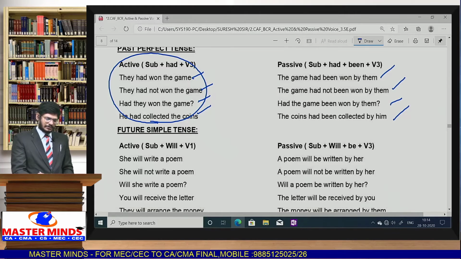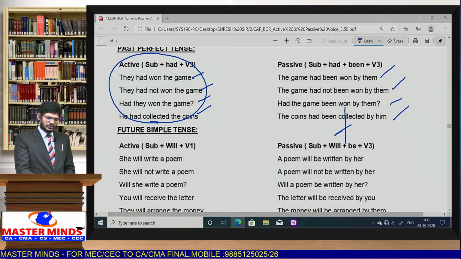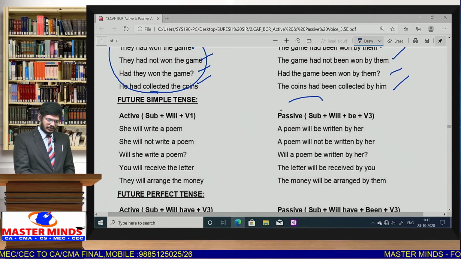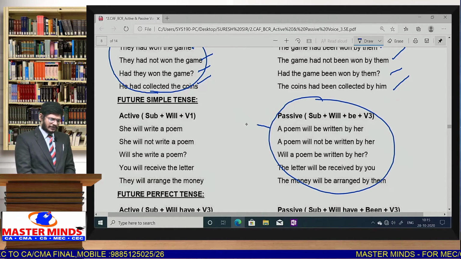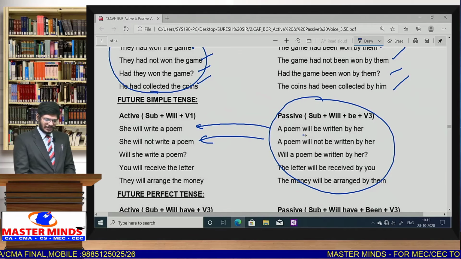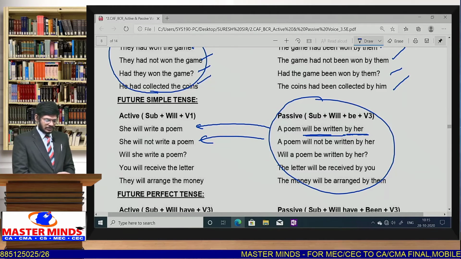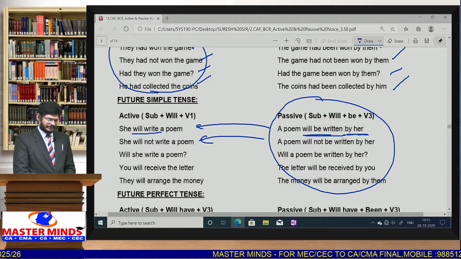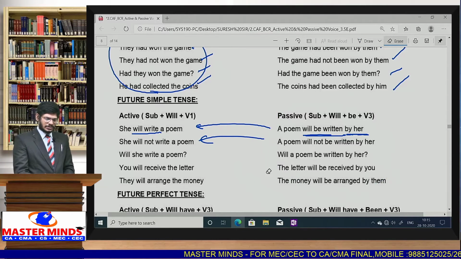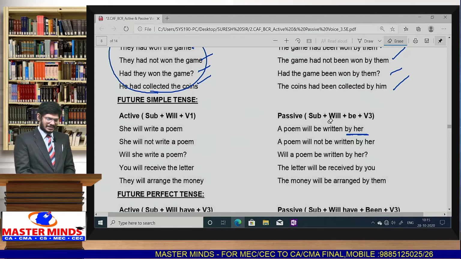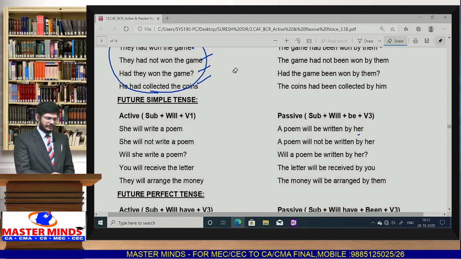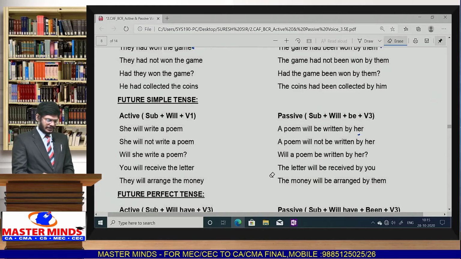Next, take the second table. Even the same trick we are telling to the students when we are teaching in the class also. We request the students to follow the same here also. Suppose here you take passive voice. You try to convert everything into active voice by observing the tense. Suppose will be is given, will be plus V3 means it is passive voice. Clearly by her is also given. Means active voice must contain either will or shall. So she will write a poem. Like that you can convert active voice to passive voice and passive voice to active voice basing on this table. Okay. So this one you should remember, very, very essential.